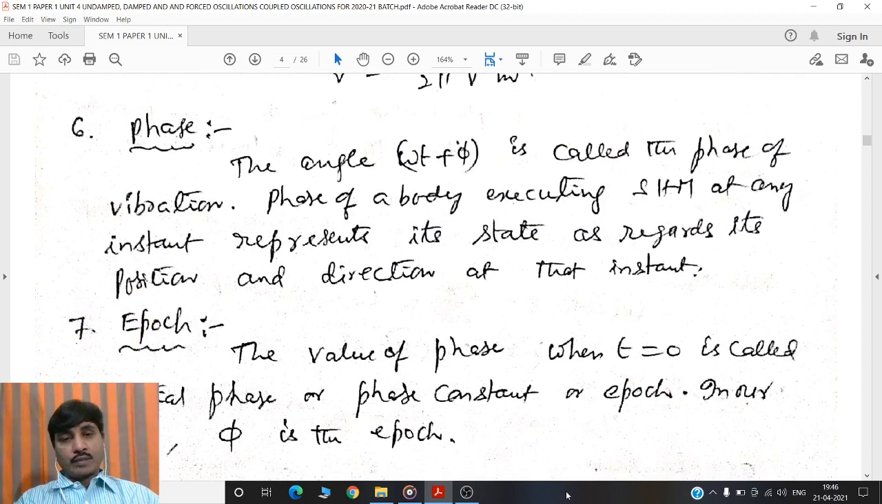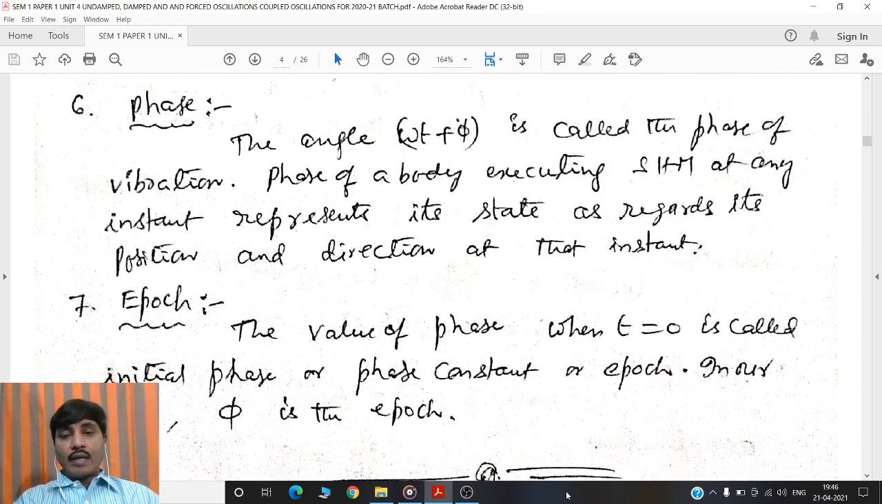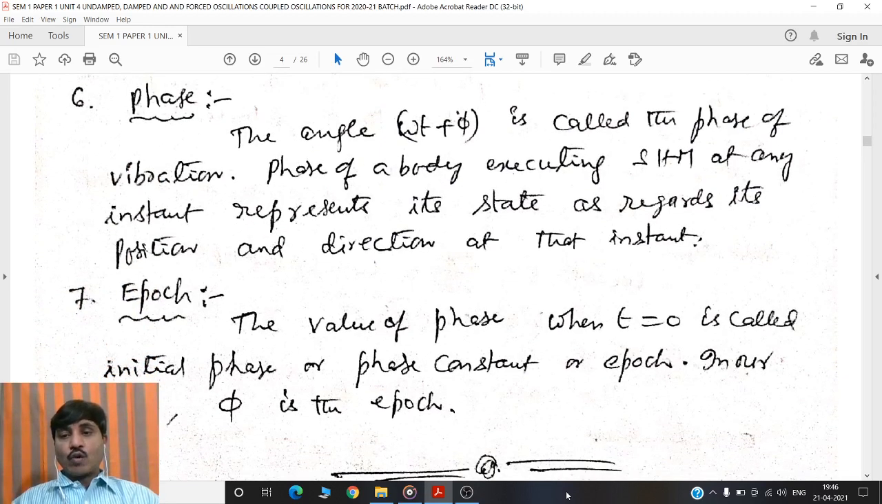Next, phase. The angle omega t plus phi is called the phase of vibration. Phase of a body or particle executing simple harmonic motion at any instant represents its state as regards its position and direction at that instant. So, the angle omega t plus phi is called phase.